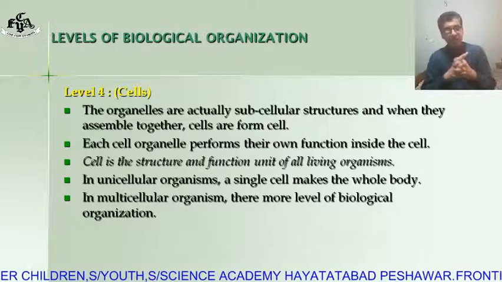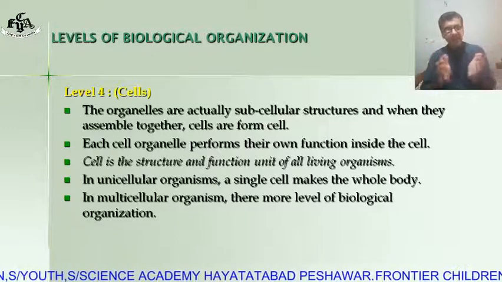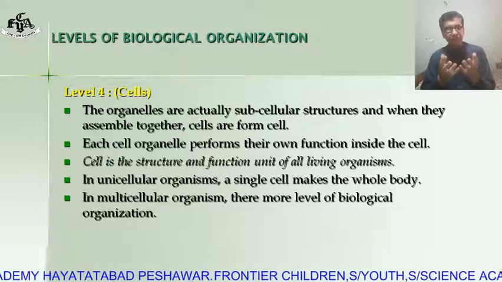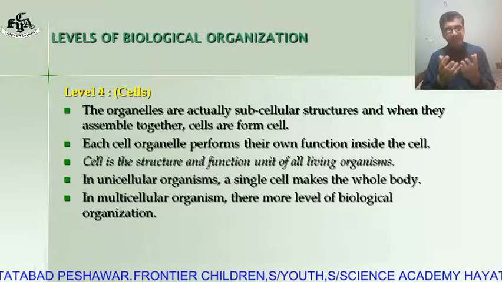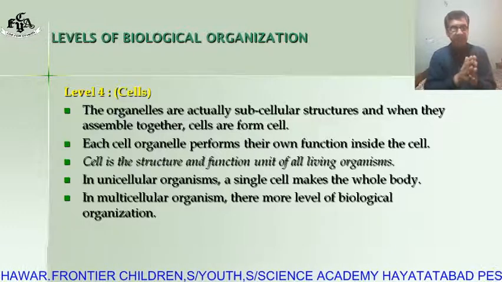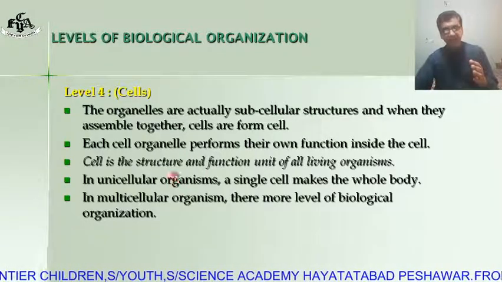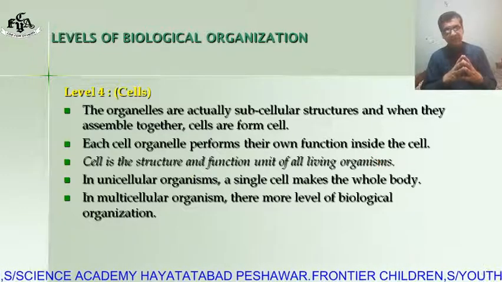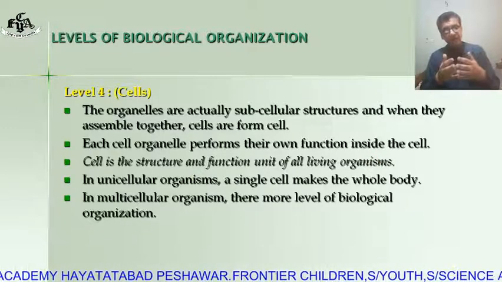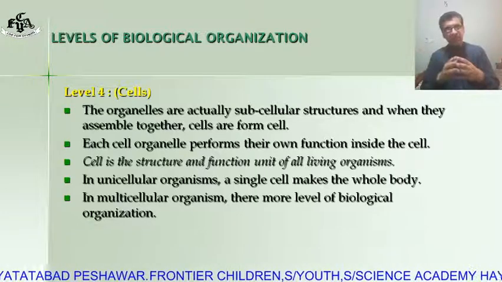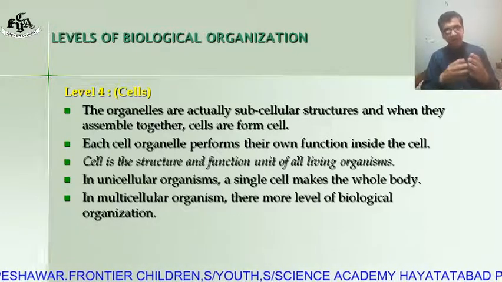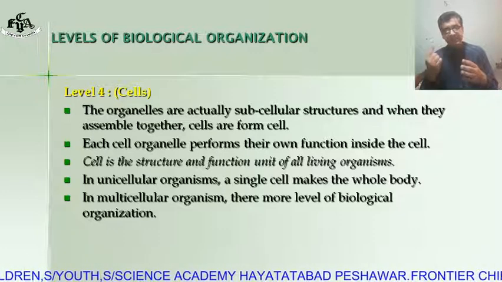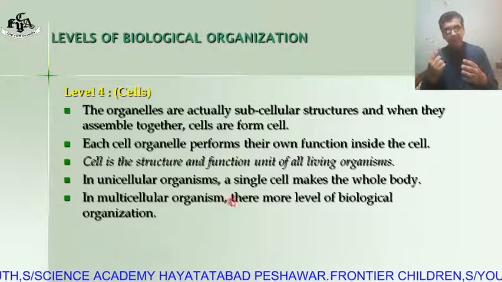Level number 4: these cell organelles combine and form a structure called the cell. The cell is the structural and functional unit of all living organisms. There are two kinds of living organisms. In the next lecture, we will discuss unicellular organisms and multicellular organisms. In a unicellular organism, a single cell makes the whole body.